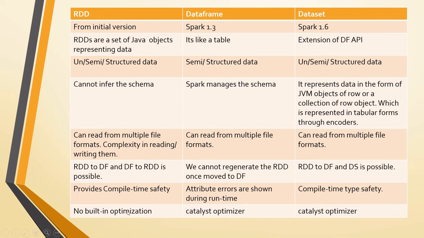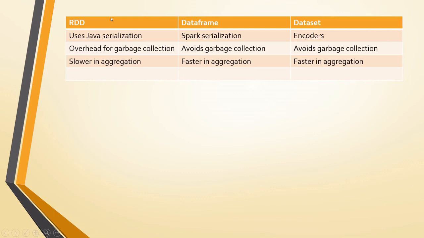And coming to the optimization techniques, for RDDs there are no built-in optimizations. We have to make sure to take care of all those things in the coding itself. Whereas data frames and data sets have the advantage of using the Catalyst optimizer and Tungsten optimization. Because of this, data frames and data sets are quicker than RDDs. And coming to the serialization, RDD uses Java serialization. Whatever objects there are will be converted to Java serializable objects and then it will process them.